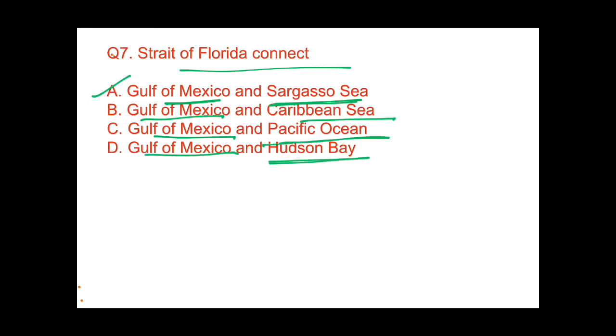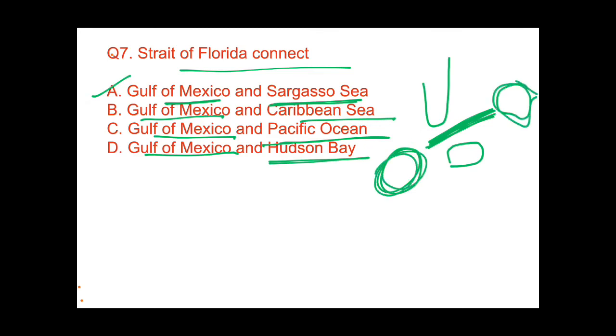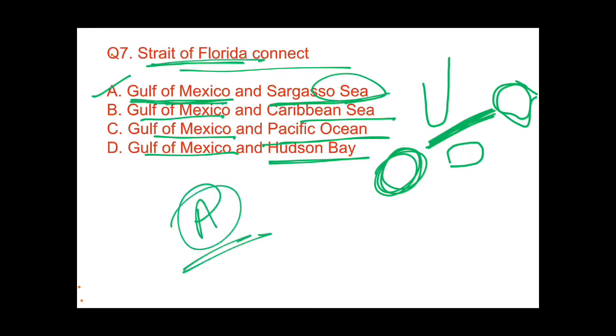So if you remember, I told you that this is the state of Florida. Just a rough map I am showing you. And this is Florida Peninsula, and here lies Cuba, and here lies Gulf of Mexico, and here lies Sargasso Sea. So the answer would be 1. A would be the answer. State of Florida connects Gulf of Mexico and Sargasso Sea.